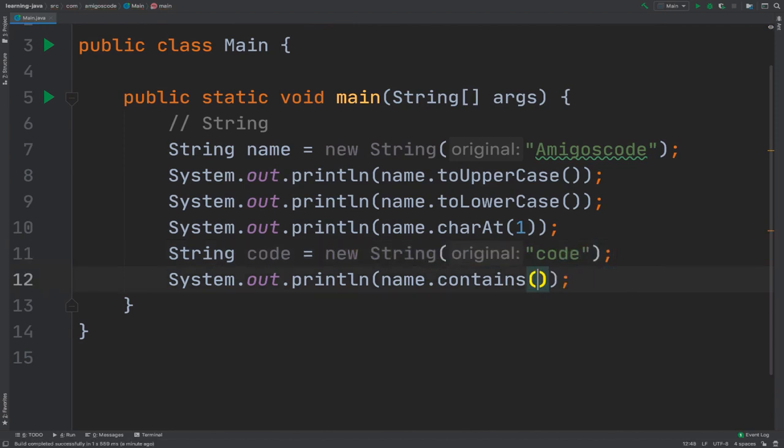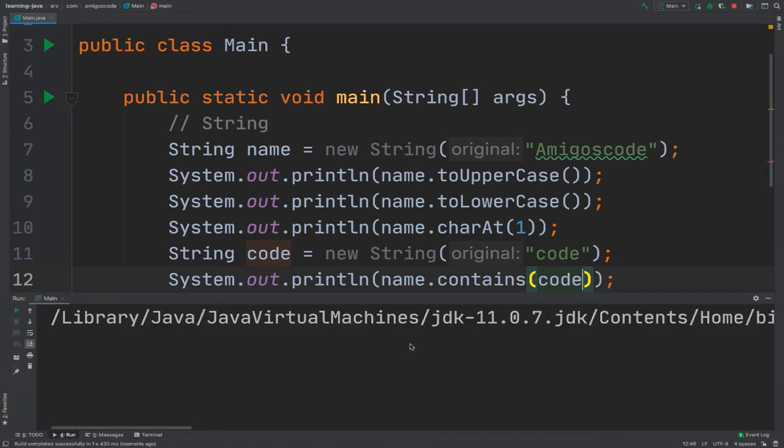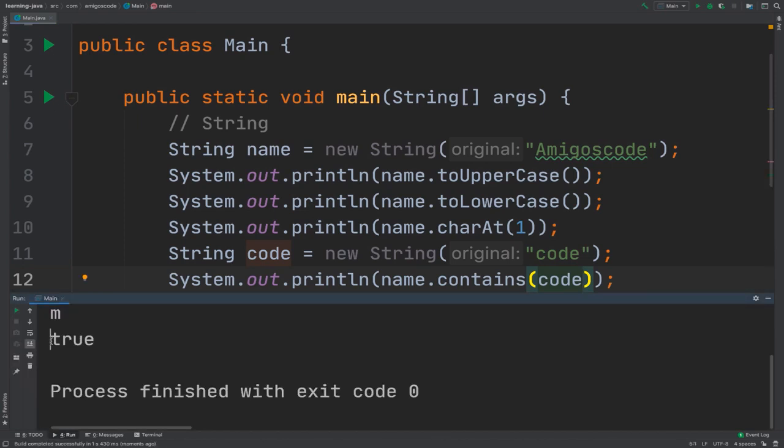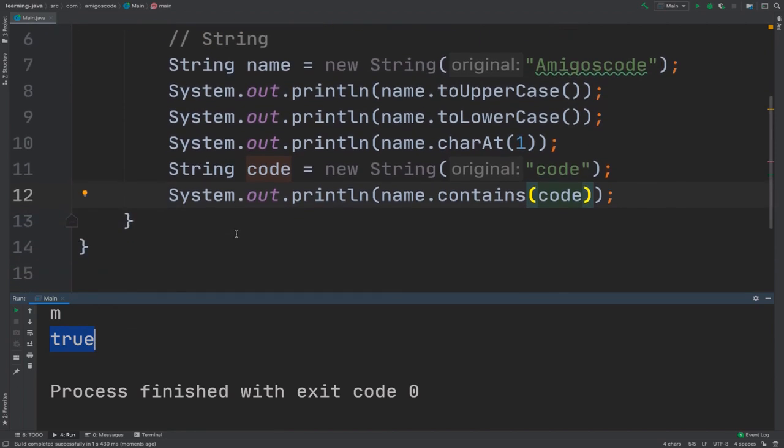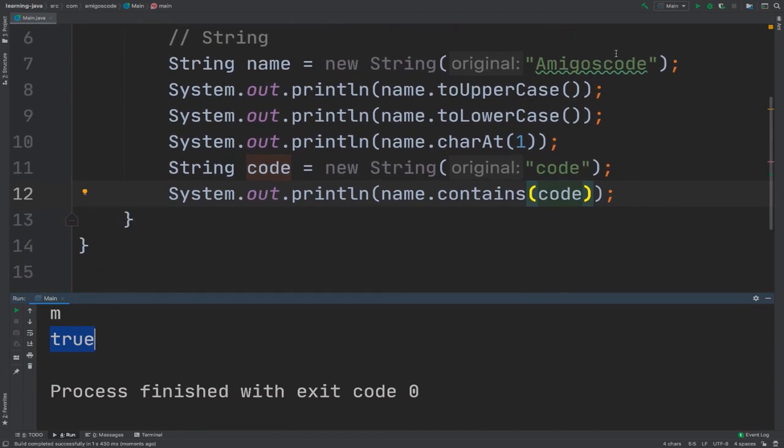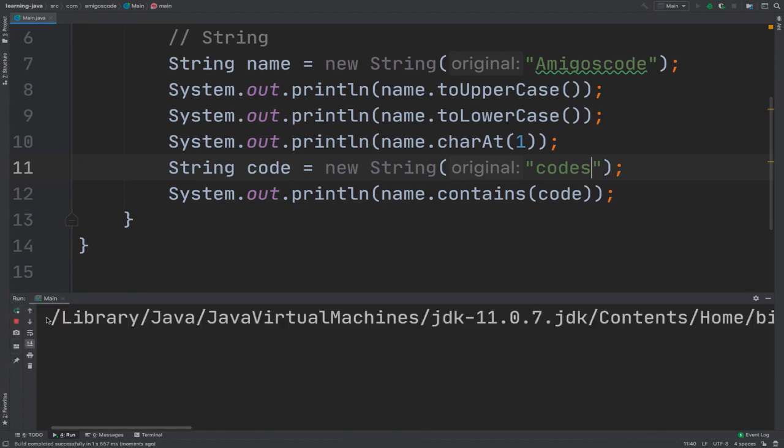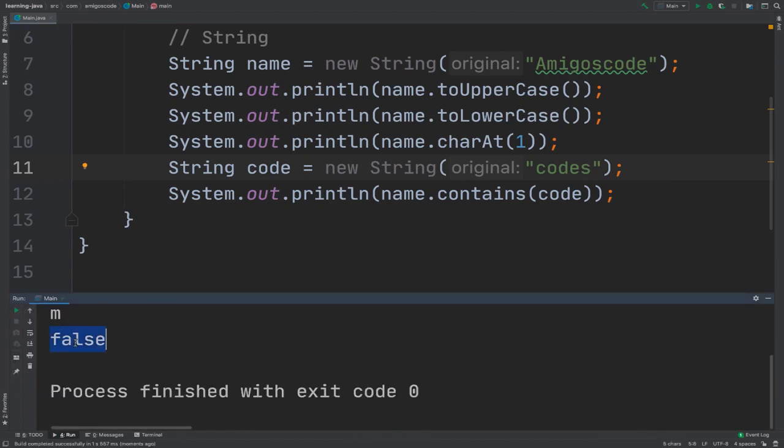Now I can simply pass my variable. This is the exact same thing. If I run this, you can see that now this returns a Boolean, true or false, right? So indeed, Amigoscode contains the word code. If I say contains the word codes, that will fail. You see that it is false.